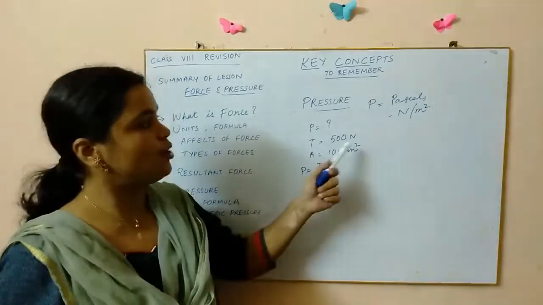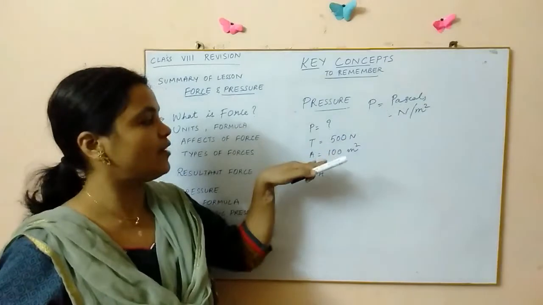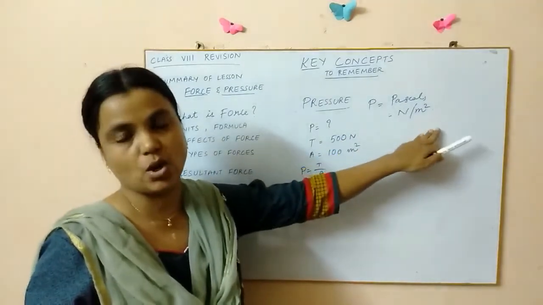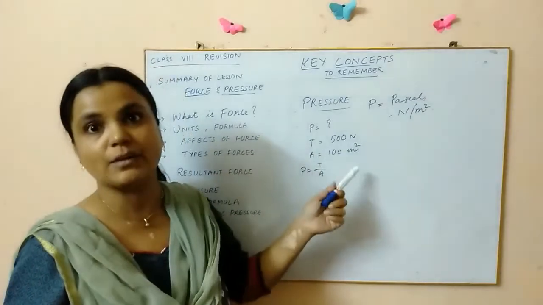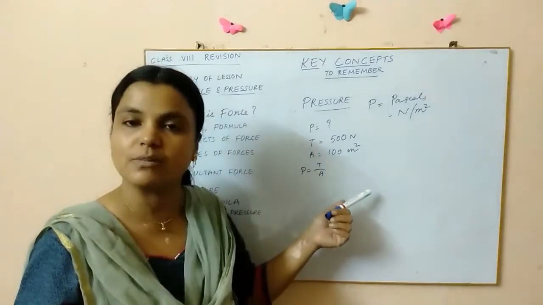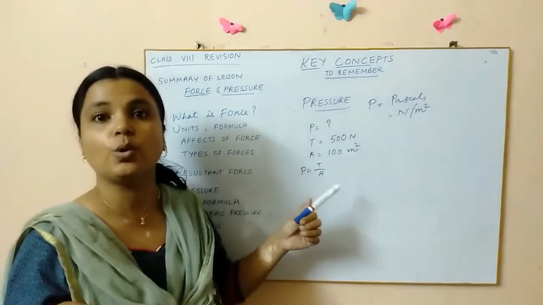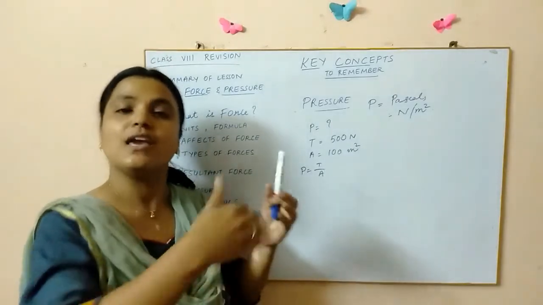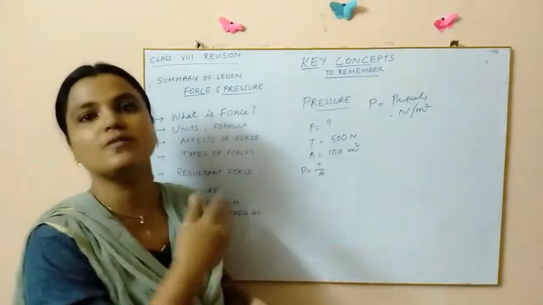You have to see whether the thrust is given in newtons and whether area is given in meter square. Usually area is given sometimes in centimeters and sometimes in meters. If it is given in centimeters, you have to first convert it into meters, and then only substitute.